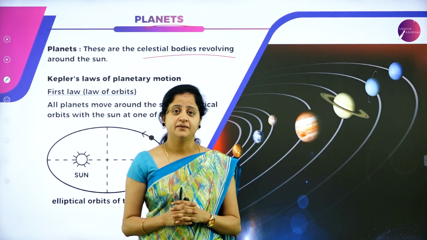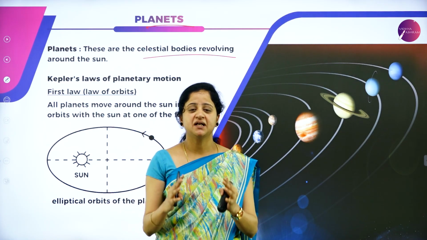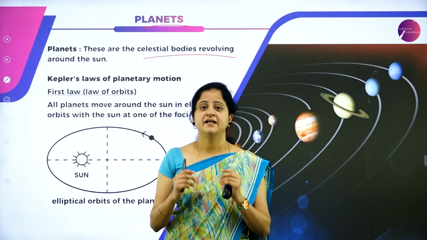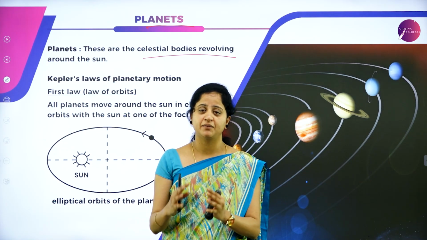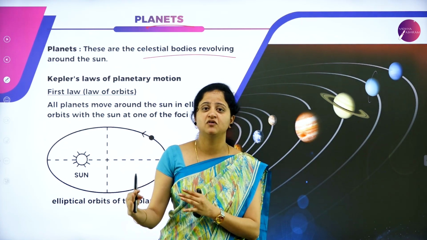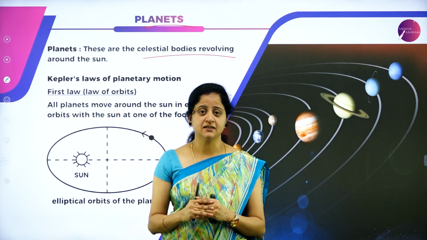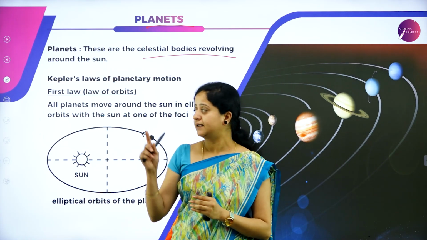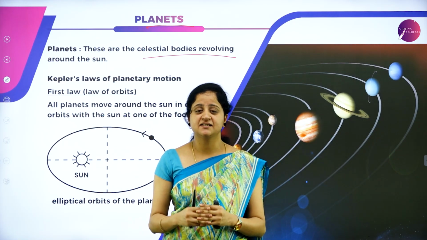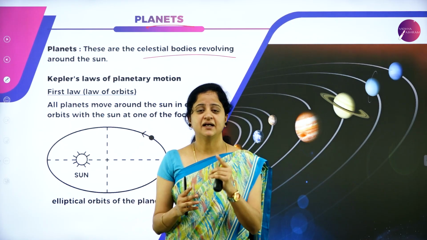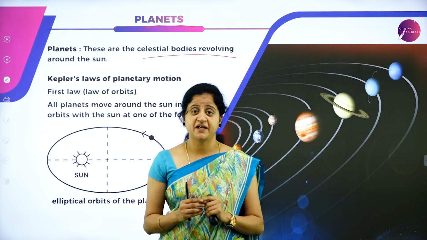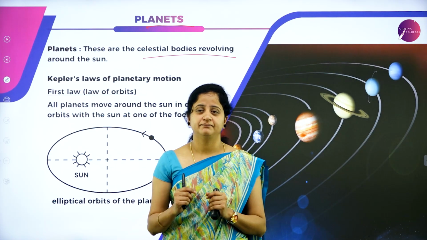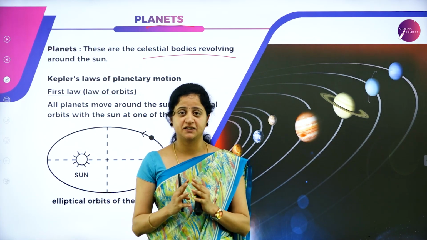An astronomer called Tycho Brahe spent his entire lifetime studying the celestial objects, and he collected some data about the axis of rotation and the positions of the planets in the solar system. But his student Kepler analyzed the data collected by Tycho Brahe and explained that not all the planets are revolving around the sun in circular orbits, but they are revolving in elliptical orbits.